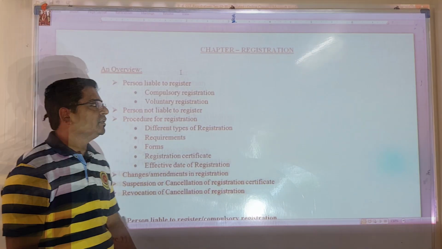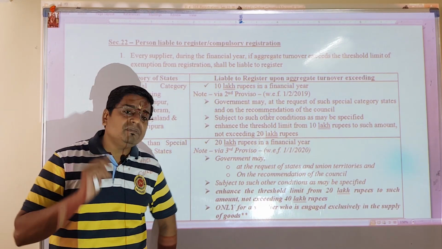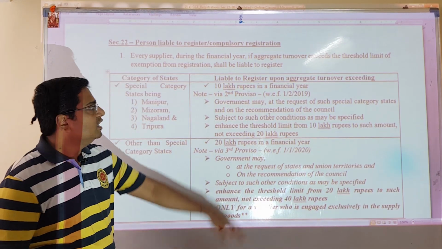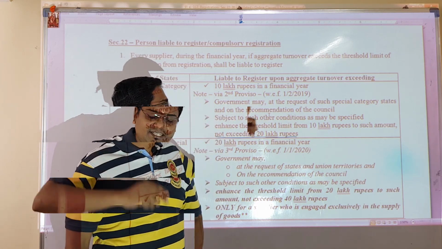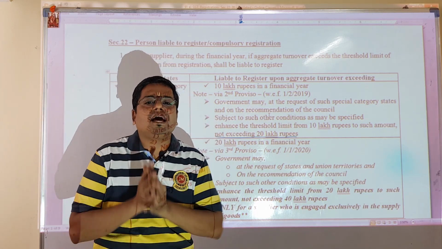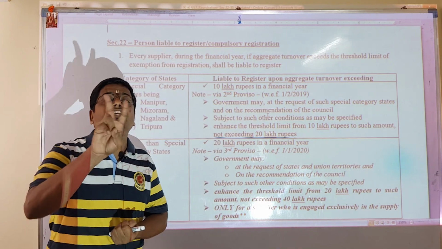Registration. Welcome, my dear. These are the scope of this particular chapter. Special category states: how much is the threshold limit for the registration? And what is the threshold limit for registration? 10 lakhs. If they exceed 10 lakhs, they are liable to register. All other states in India, only 20 lakhs.